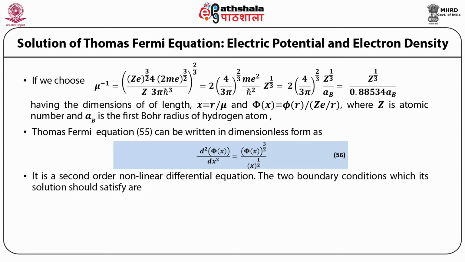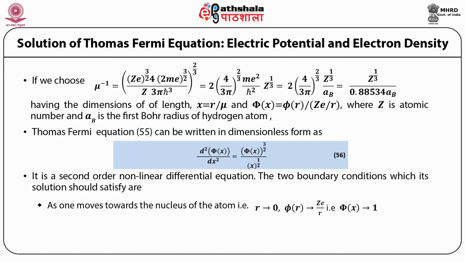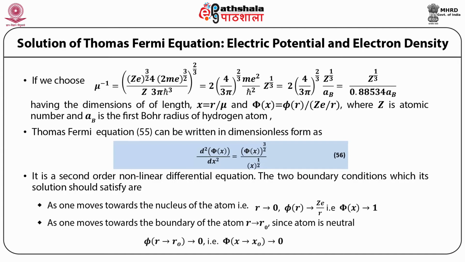The two boundary conditions which its solution should satisfy are: number 1, as one moves towards the nucleus of the atom, that is r approaching 0, phi r approaches Ze upon r, that is phi x approaches 1. Number 2, as one moves towards the boundary of the atom, that is r approaching r naught, since the atom is neutral, phi as r approaches r naught must approach 0, that is phi as x approaches x naught must approach 0.